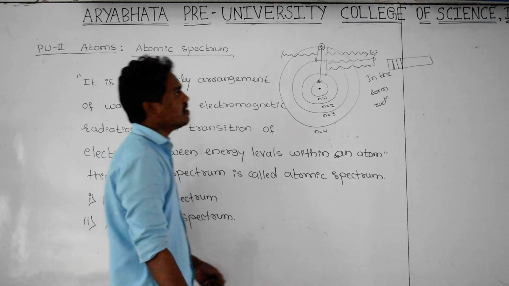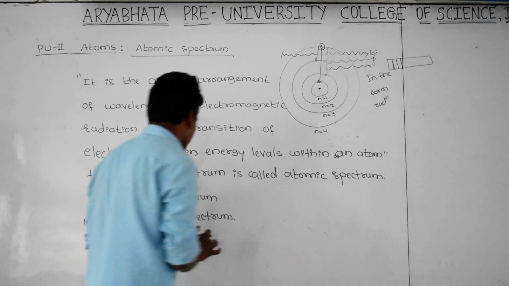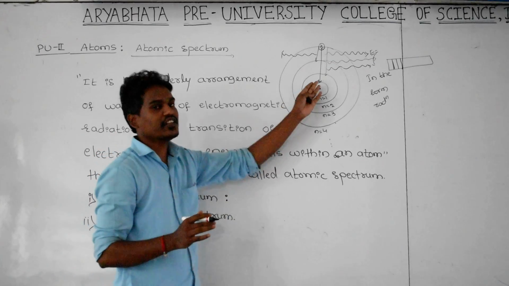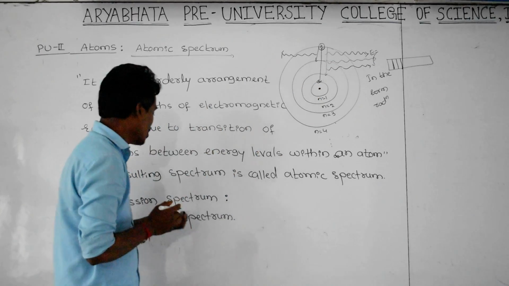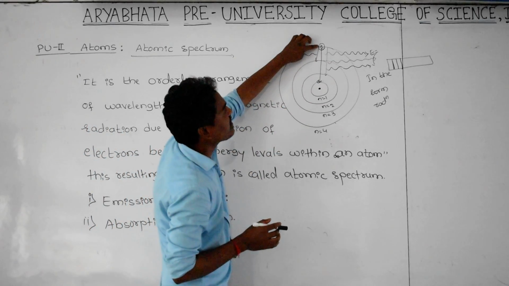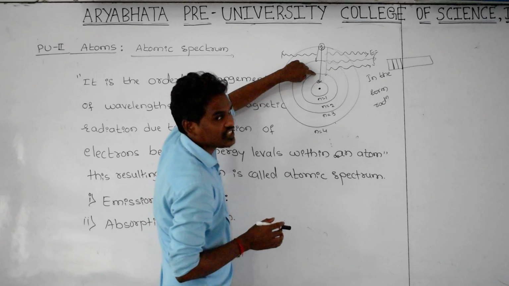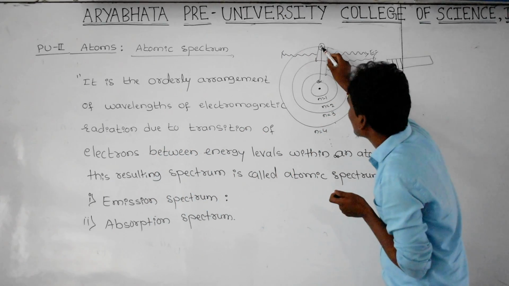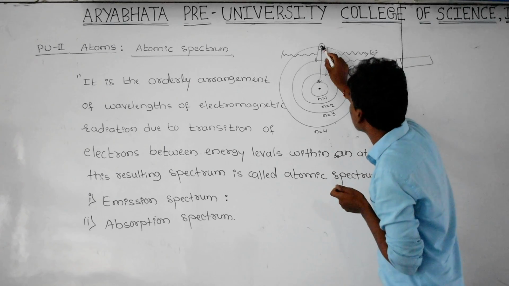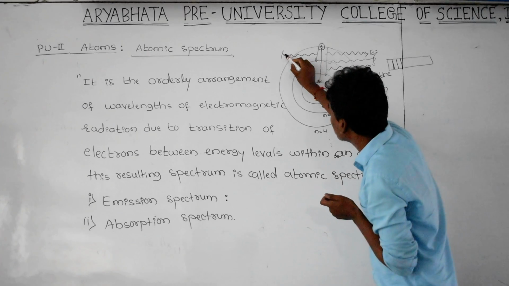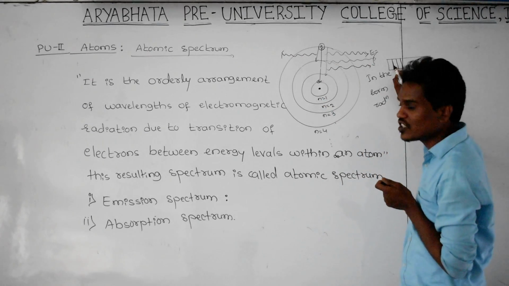Let us consider what we mean by emission spectrum. In order to study the emission spectrum, let us consider this diagram again. Whenever the electron is jumping from higher energy state to lower energy state, for example, from this fourth, higher orbit to a lower orbit, it releases the energy, and I get the wavelength on the screen.